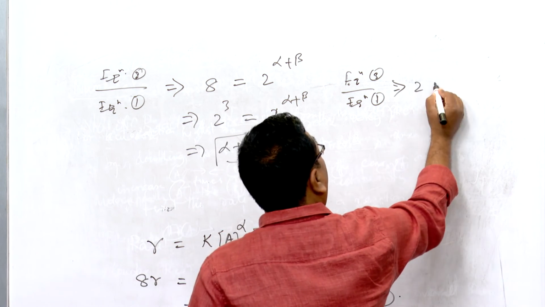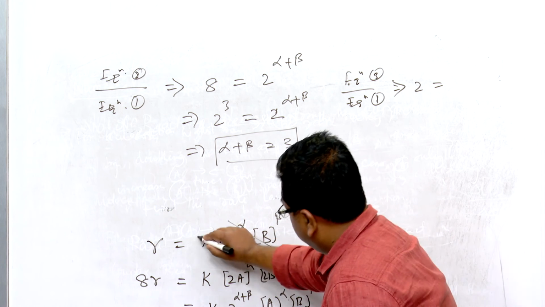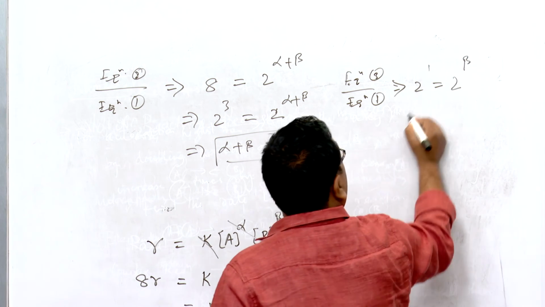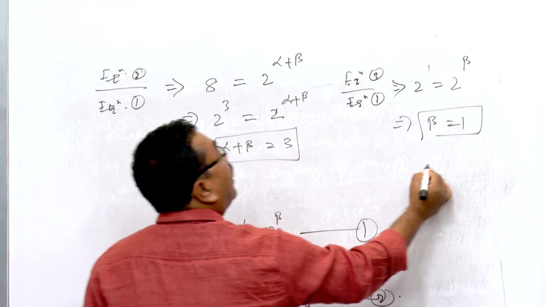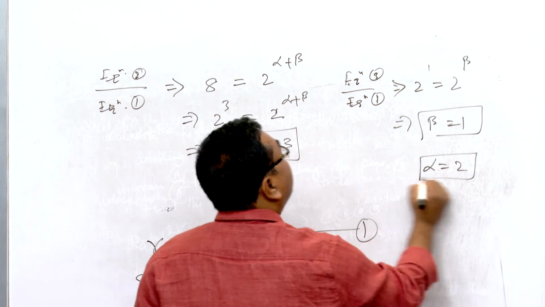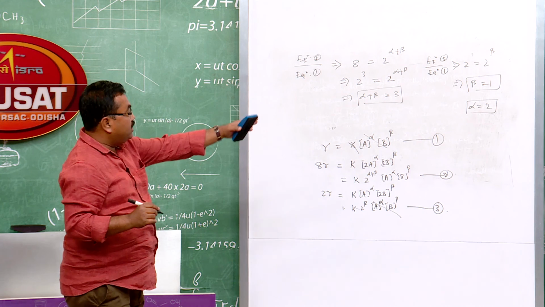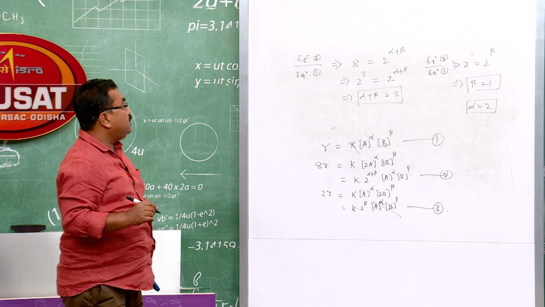This will be 2 equal to, and k will be cancelled, this will come out to be 2 to the beta. So this implies beta is equal to 1. If beta is equal to 1, then alpha will automatically be 2, because the overall order is 3. So the order with respect to reactant A is 2 and the order with respect to reactant B is 1.